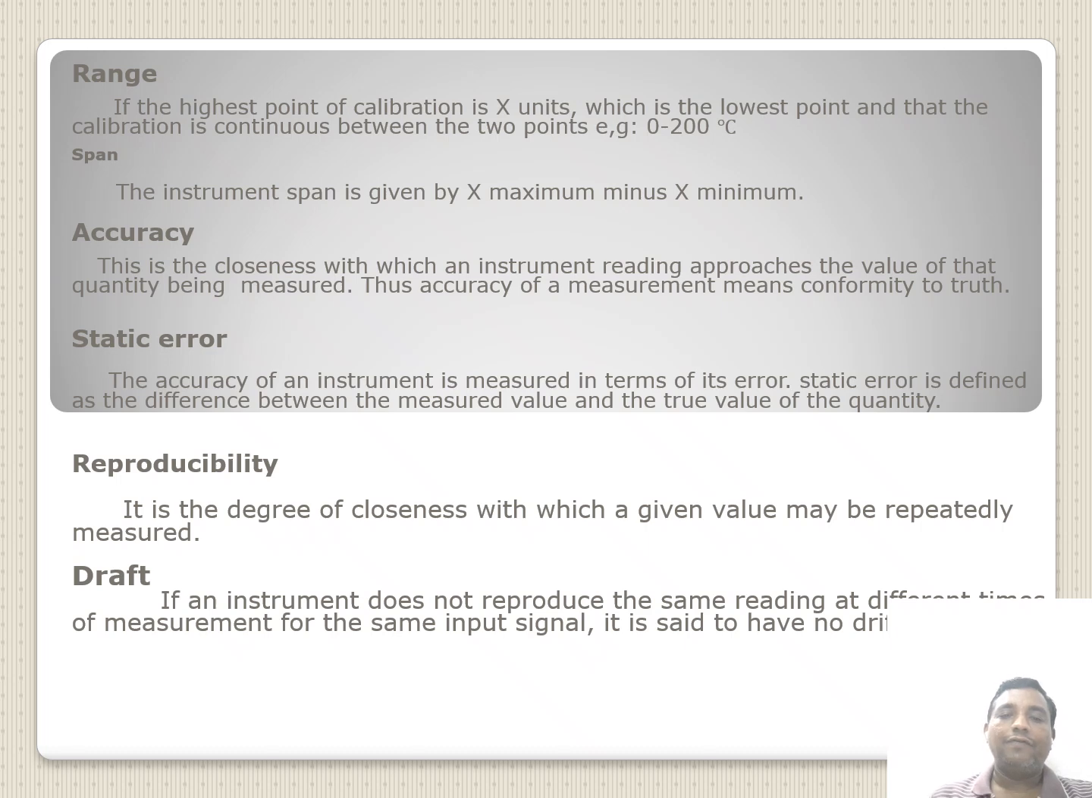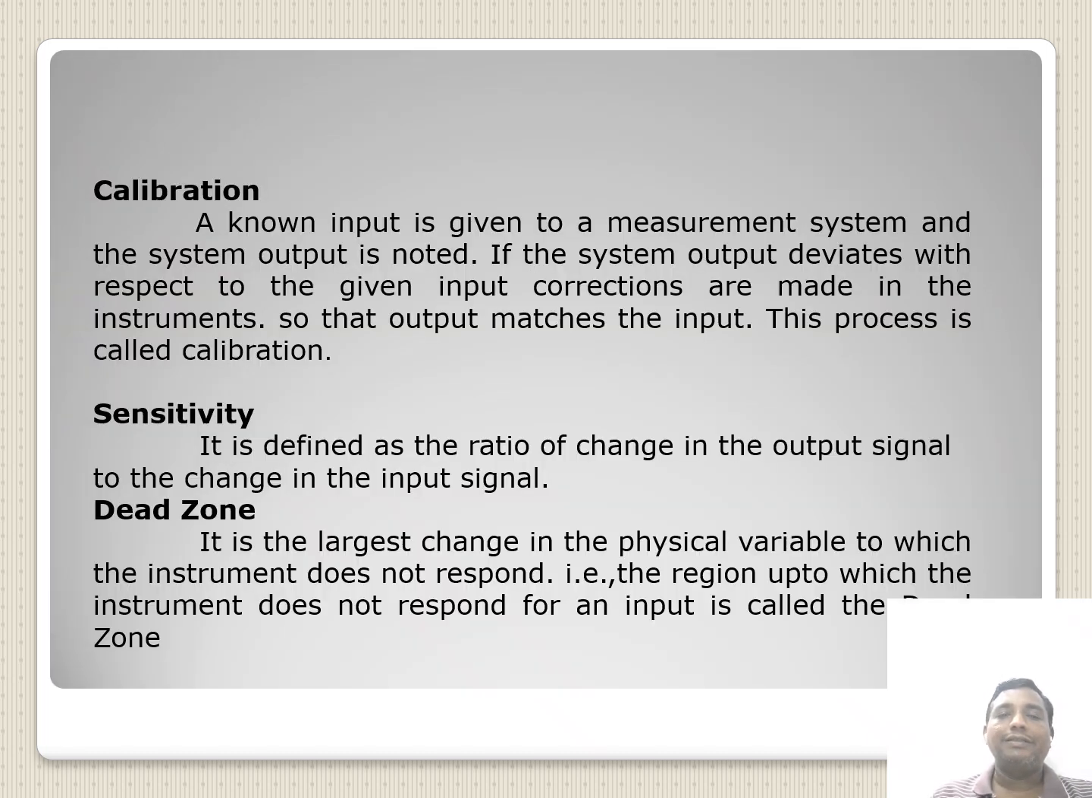Then drift. If an instrument does not reproduce the same reading at different intervals of measurement time for the same input signal, it should have no drift. Right. Next, calibration. A known input value is given to an instrument or measurement system and the system output is noted. If the system output deviates with respect to the given input, corrections are made in the instrument so that the output matches the input. This process is called calibration.